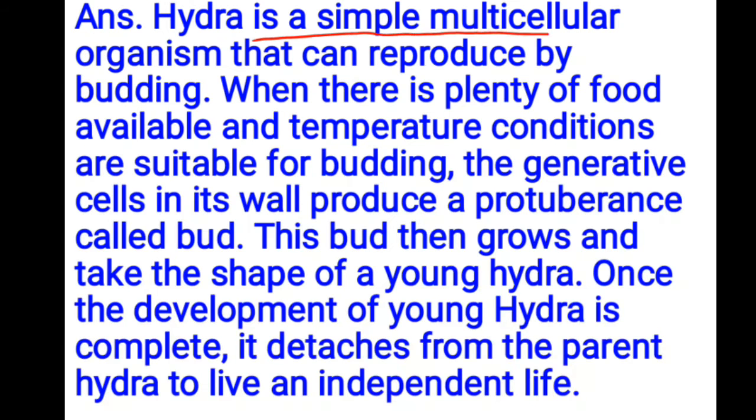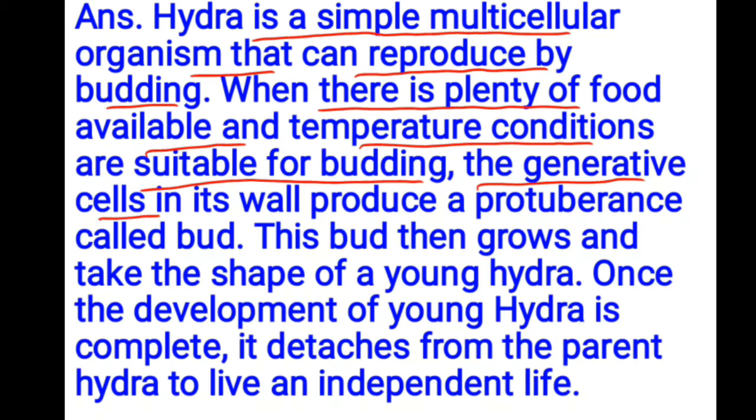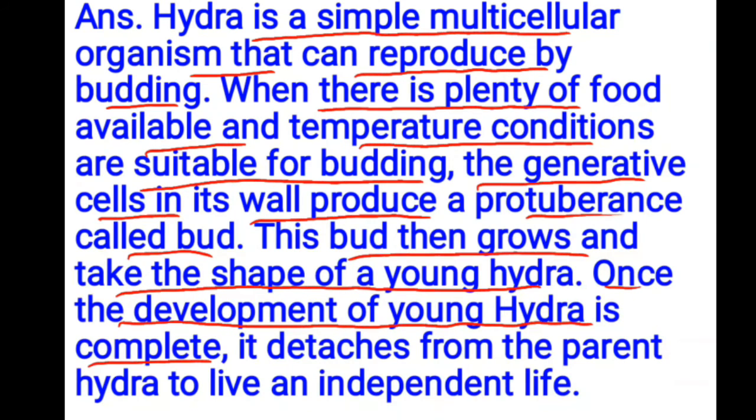D2. How is reproduction carried out in Hydra? Hydra is a simple multicellular organism that can reproduce by budding. When there is plenty of food available and temperature conditions are suitable for budding, the generative cells in its wall produce a protuberance called a bud. This bud then grows and takes the shape of a young Hydra. Once the development of the young Hydra is complete, it detaches from the parent Hydra to live an independent life.